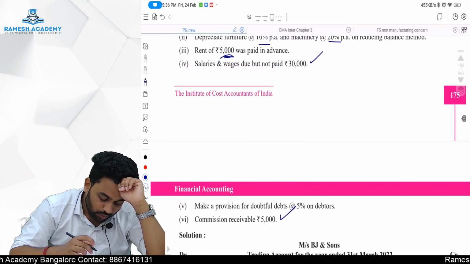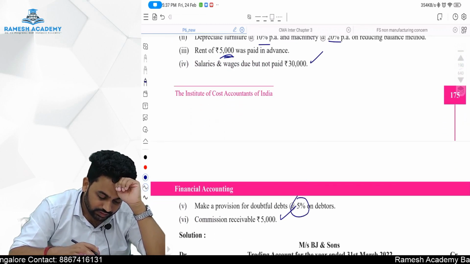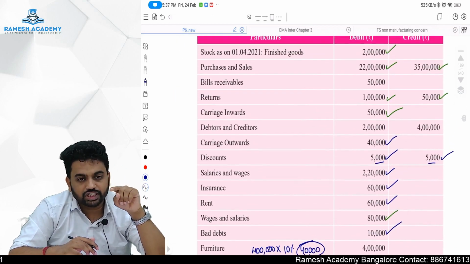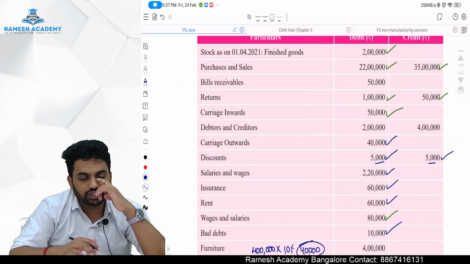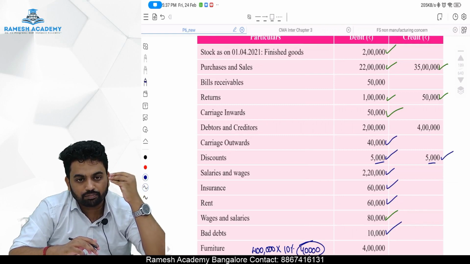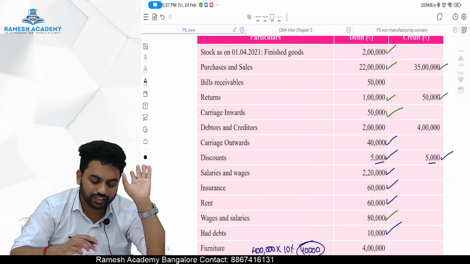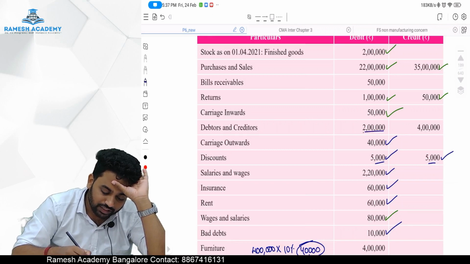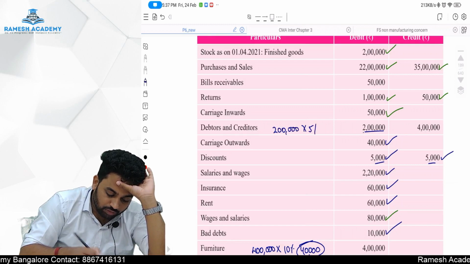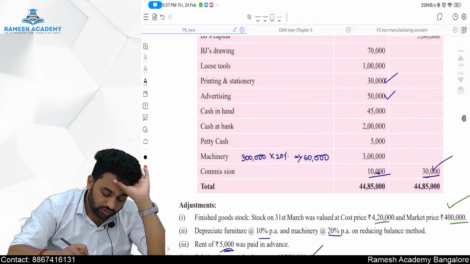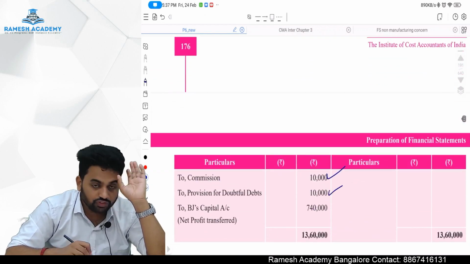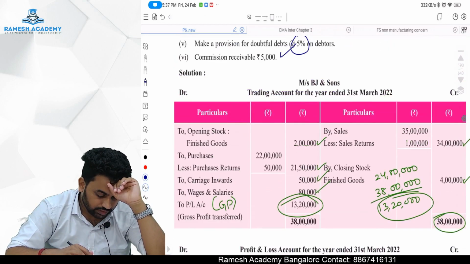They are telling to make a provision for doubtful debt at 5% of debtors. Debtors has already been adjusted for the bad debt. So there is no need to compute 5% after deducting bad debt, because bad debt is there in the trial balance, which means it is already adjusted to the debtors. So debtors is after adjustment of bad debt, which means 2 lakh into 5%, which will come to 10,000. So, to provision on doubtful debt 10,000. Okay, sir, done. Any other things?